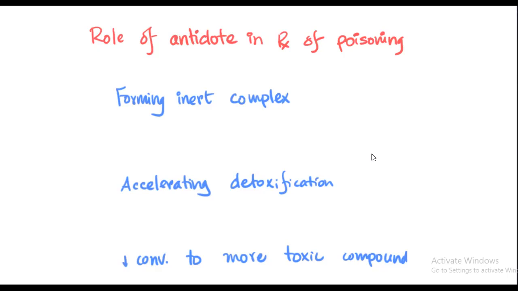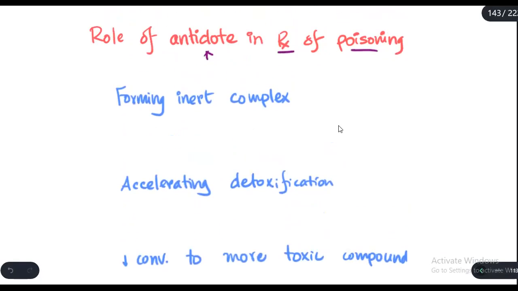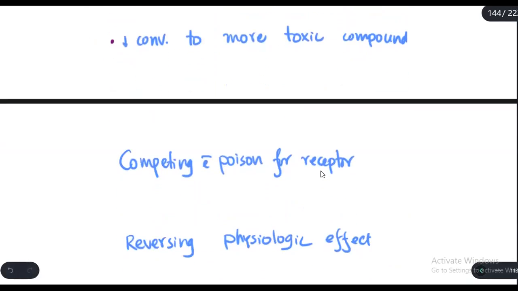Let us talk about the role of antidotes in the treatment of poisoning. The major roles are given below. The antidotes may form inert complexes with the poison. They may accelerate the detoxification process of the poison.